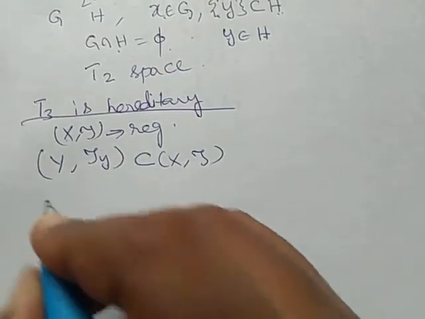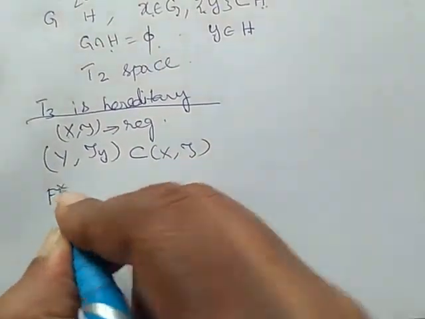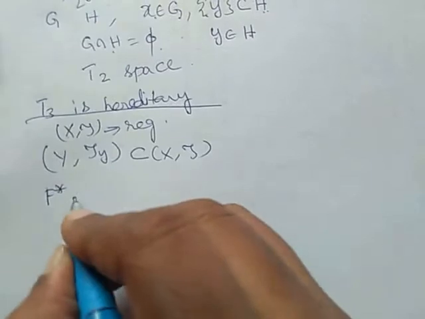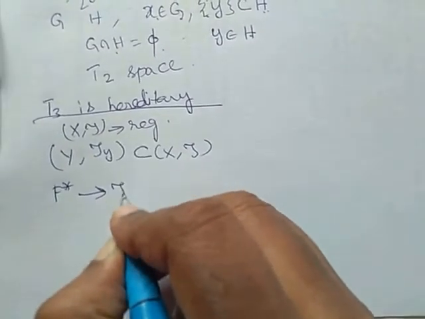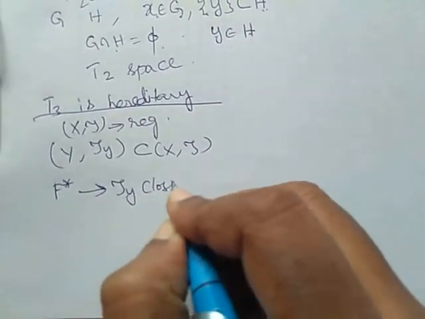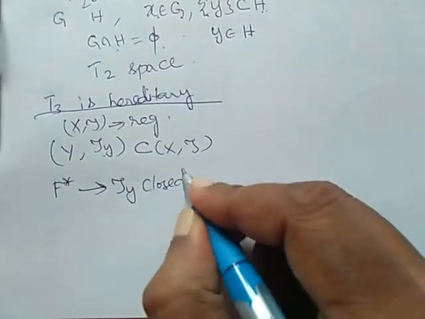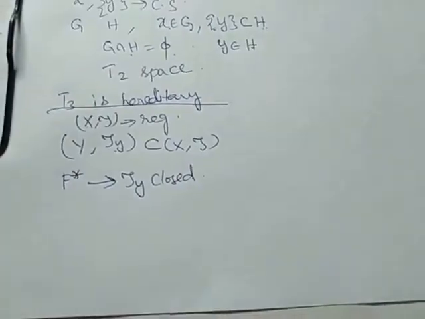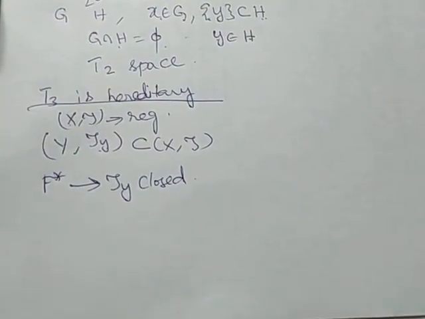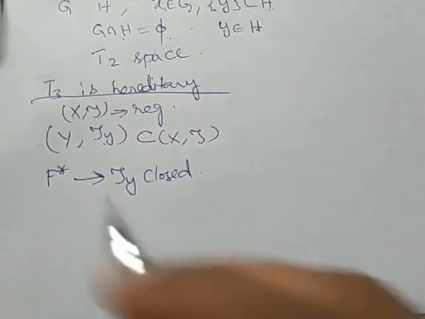I am considering F*, which is any closed set in tau_Y. So F* is any closed subset of Y.